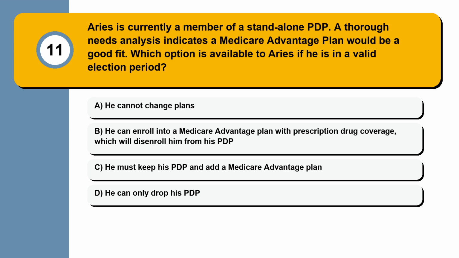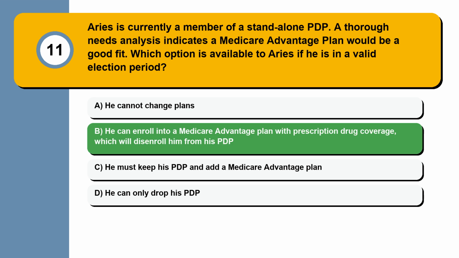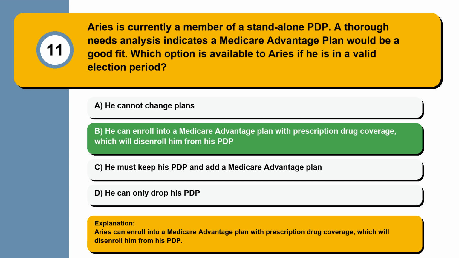Question 11. Aries is currently a member of a standalone PDP. A thorough needs analysis indicates a Medicare Advantage plan would be a good fit. Which option is available to Aries if he is in a valid election period? He cannot change plans. He can enroll into a Medicare Advantage plan with prescription drug coverage, which will disenroll him from his PDP. He must keep his PDP and add a Medicare Advantage plan. He can only drop his PDP. Aries can enroll into a Medicare Advantage plan with prescription drug coverage, which will disenroll him from his PDP.